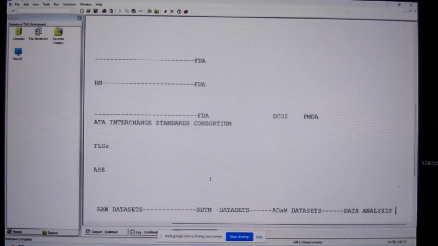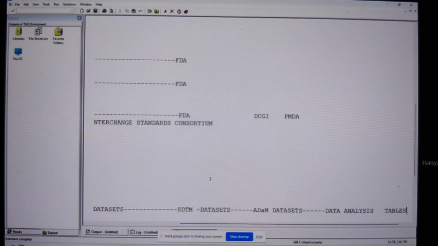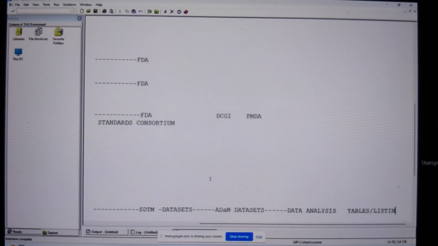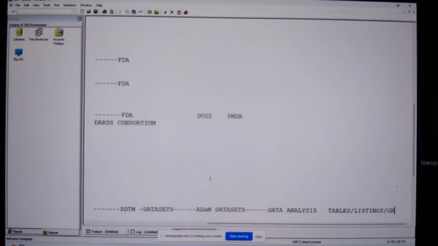By doing the data analysis, we are going to generate reports. Those reports we are going to create in the form of tables. And then we are also going to submit the data in the form of listings, and we are also going to generate graphs based on the analysis, and we submit the graphs. This is the workflow in the clinical domain.